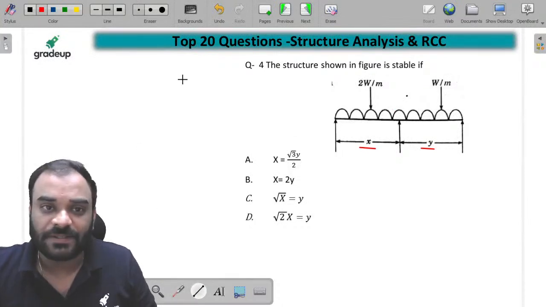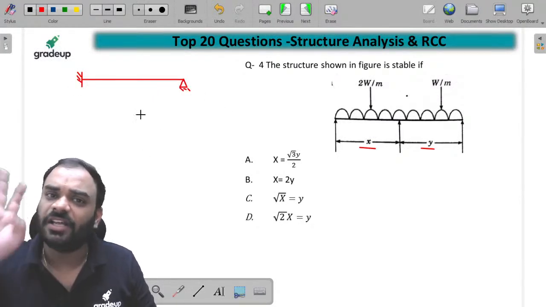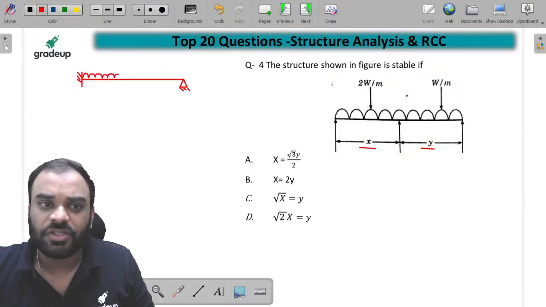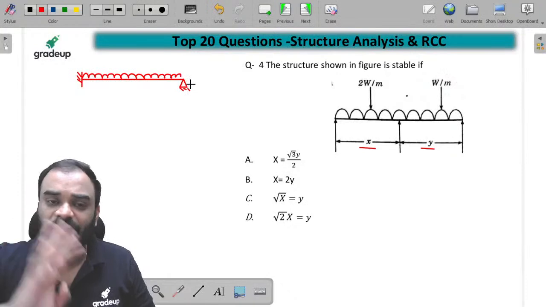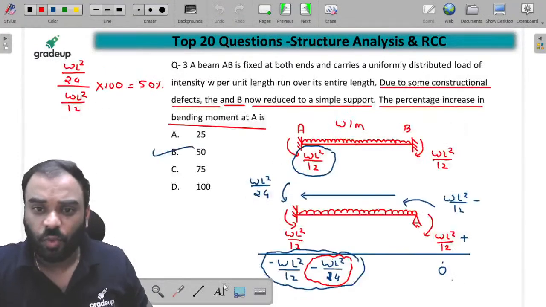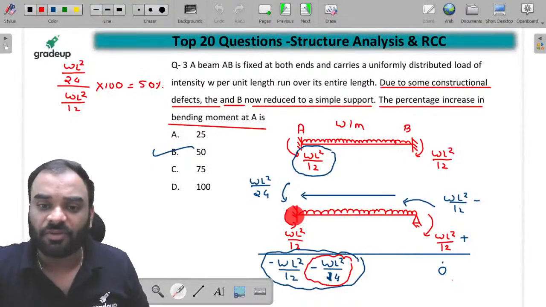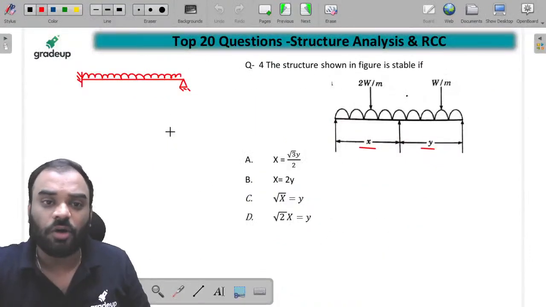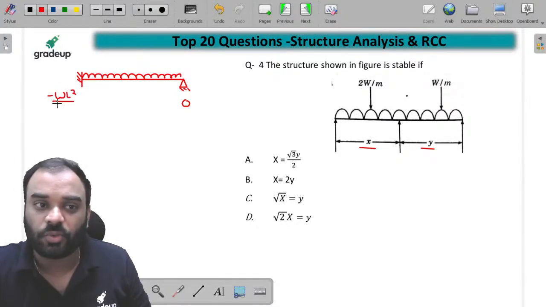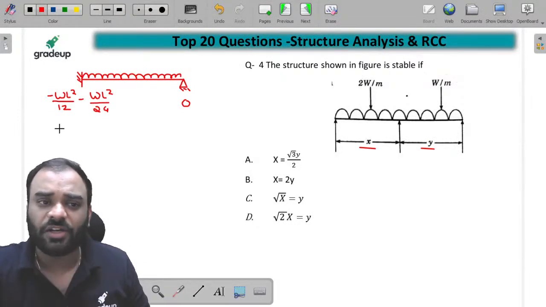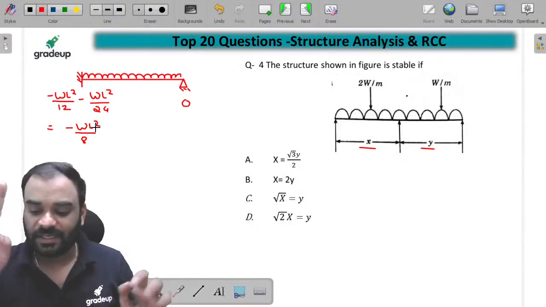Now let me tell you one thing more guys. You can see here, let us make one end as fixed and other as hinge. मान लेते हैं एक एंड फिक्स्ड है और एक एंड हिंज है. And let us consider guys, a UDL is to be placed over here. Now we know that guys, what will be the moment or what will be the fixed end moment at the fixed end as well as your hinge end? It should be equal to 0. At this particular end, it is equal to WL square by 12 minus WL square by 24, right? इसको add करोगे, how much you will get? Finally, that is minus WL square by 8. So can I say that, guys?